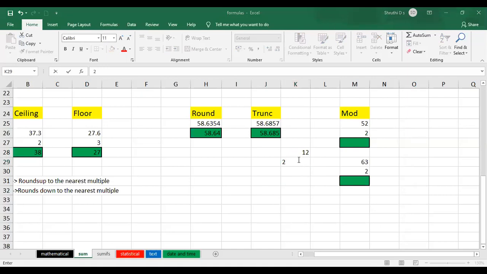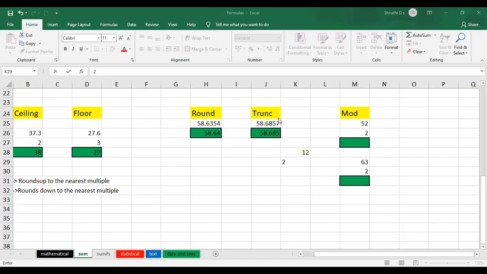Truncate. See here, the roundup function is actually converting it. So 63 means 63.54 is there, but since after 3 I have 5, up to 2 decimal points I am rounding up. It becomes 64. It has rounded up to the next number.